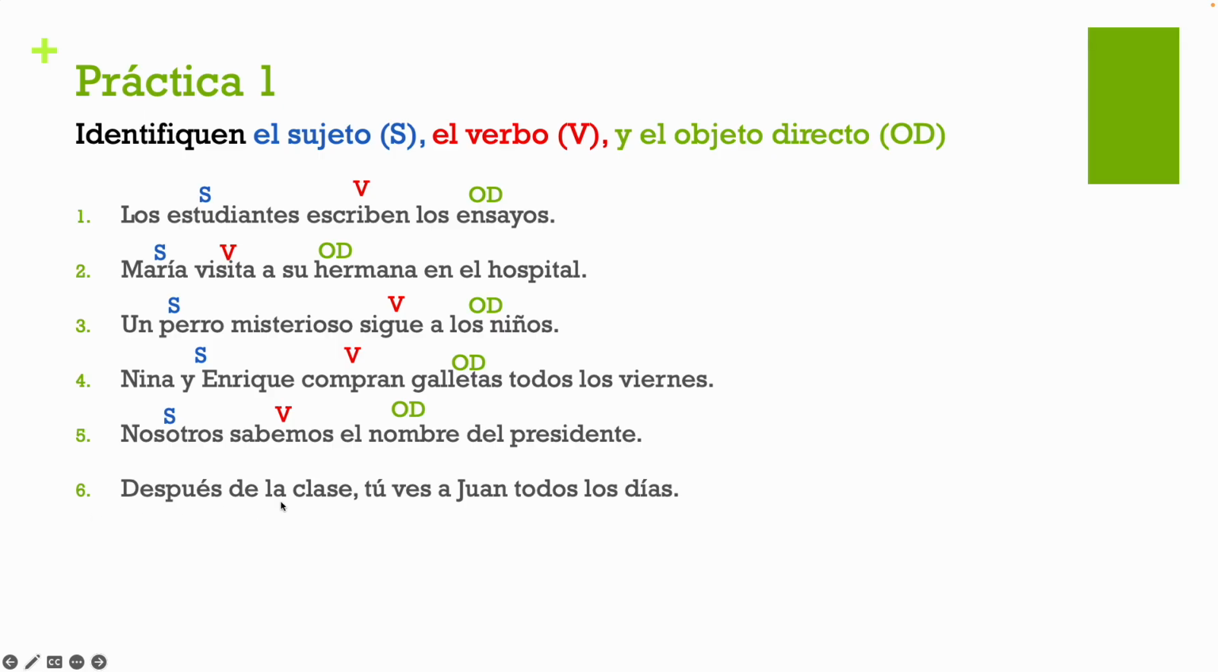Y número 6, después de la clase, tú ves a Juan todos los días. Okay, entonces, después de la clase, so after class, this first part really is important to us. Tú ves a Juan todos los días. Tú, you're our subject. You're the one who is seeing, ves, a Juan. Juan is our direct object because you see Juan, okay? So in all of these examples, actually, you can see the order is subject, verb, object, okay? Sometimes you might see something slightly out of order, but these are good, solid examples to show you how it generally looks in Spanish.